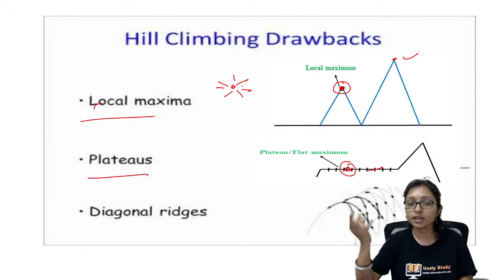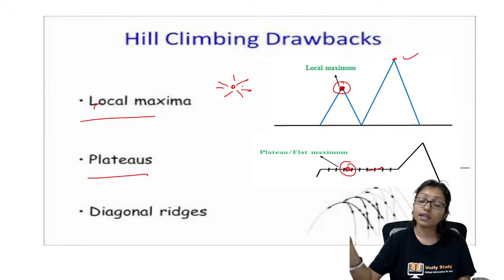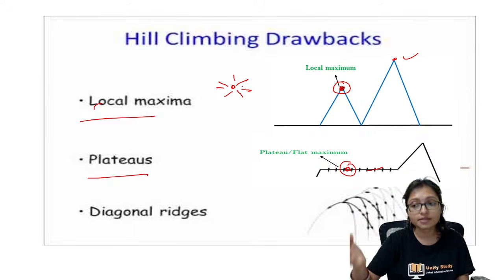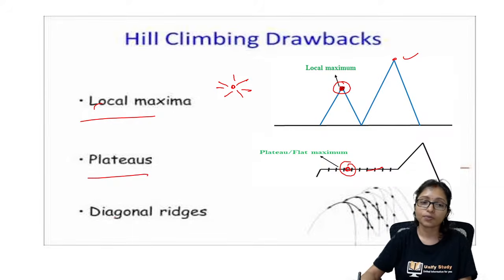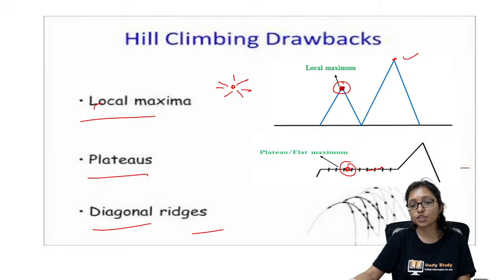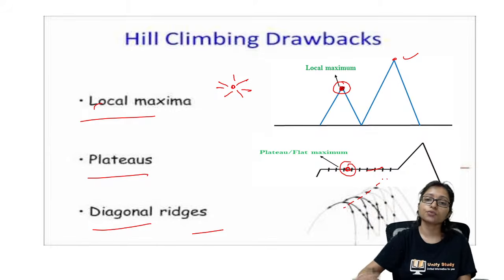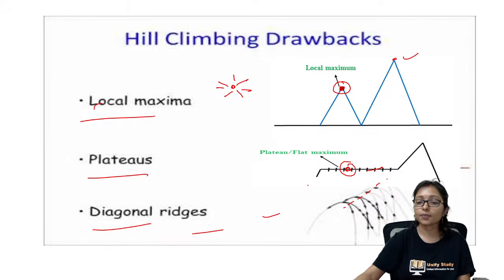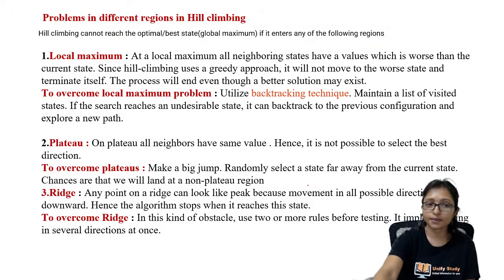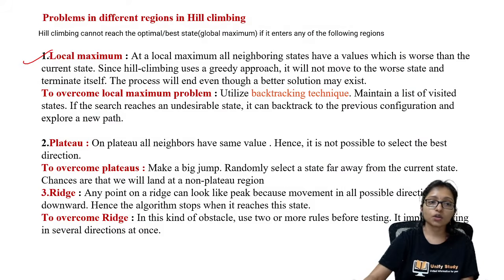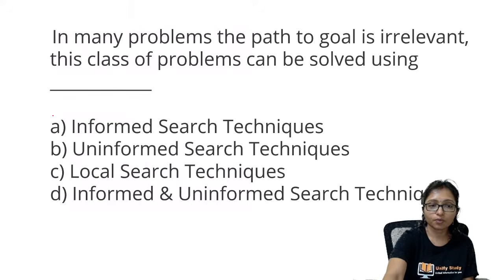If I am not getting any value which is going up, then I cannot go ahead, and that is the problem of the hill climbing algorithm. This is called the diagonal reach problem. It is going diagonally, so it is not able to understand which is going up. These are the problems of the hill climbing algorithm: local maxima, plateau, and the others.